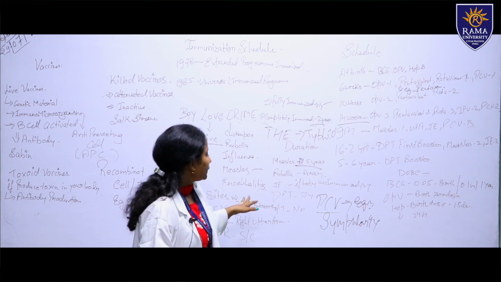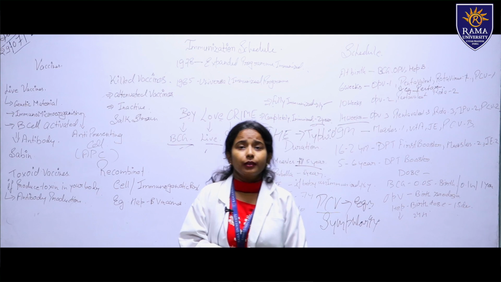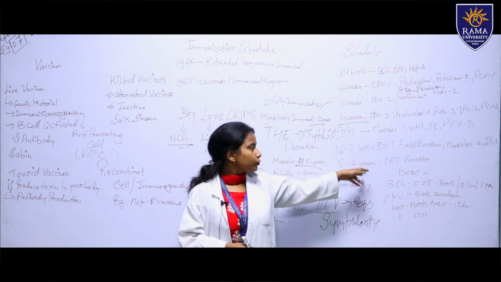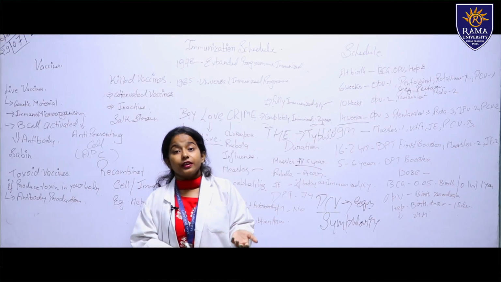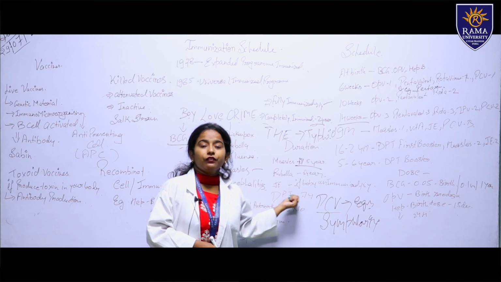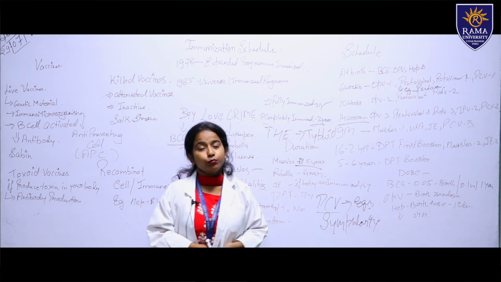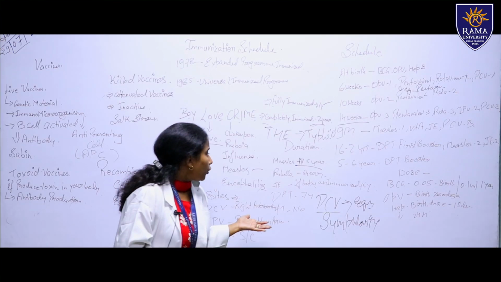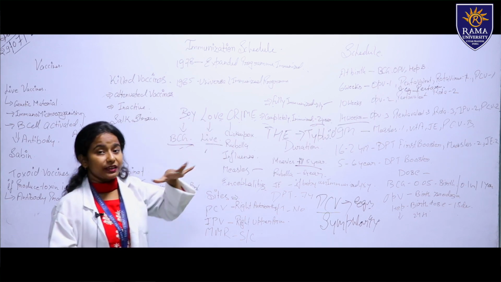Then after that DPT we have to give till 7 years of age. Because the DPT booster dose we give at 5 to 6 years, but in case the child has not received the DPT dose, there is a time duration till 7 years of age for the DPT booster. Then after that, these are the vaccinations that come under the immunization schedule.